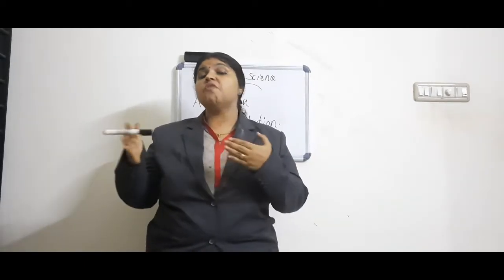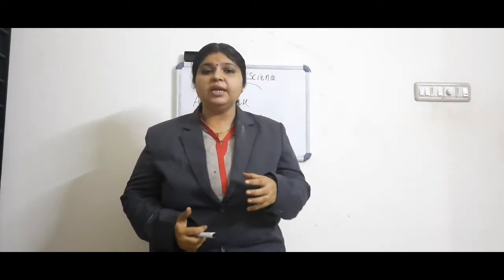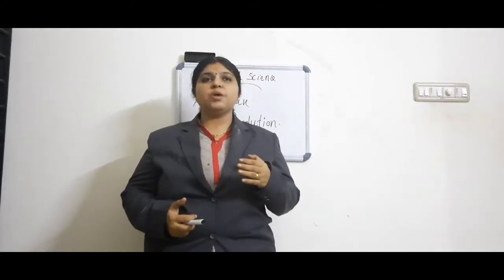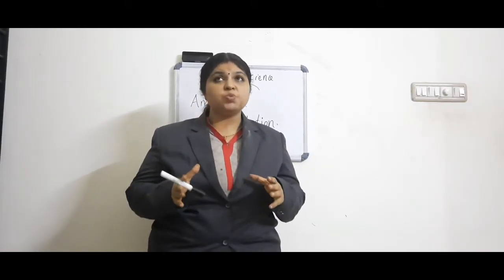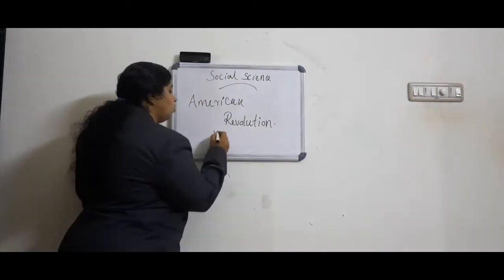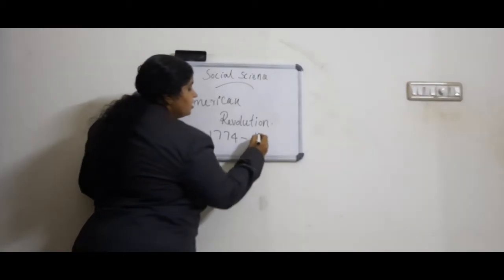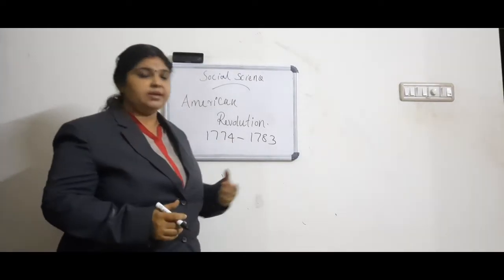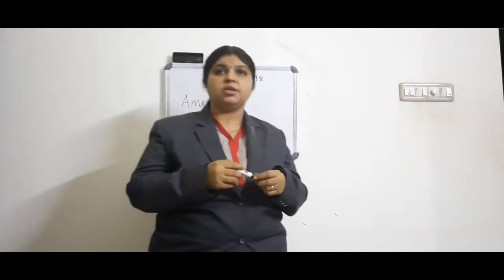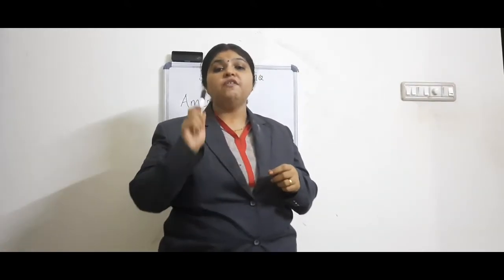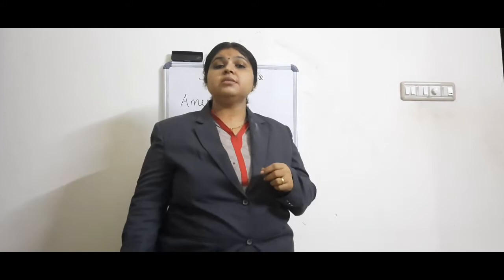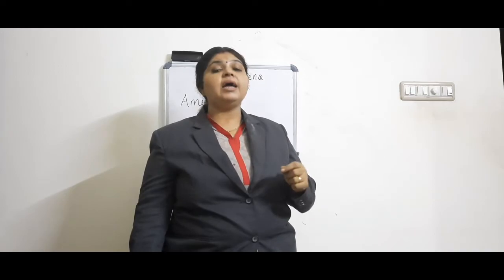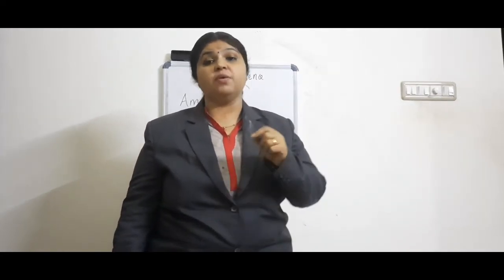Next is the course of the American Revolution. Here we want to learn the major incidents during the American Revolution, from 1774 to 1783. These are some of the major incidents that happened during this period. 1774 is the time of the First Continental Congress. Delegates of all the colonies except Georgia met at Philadelphia under the leadership of Virginia.